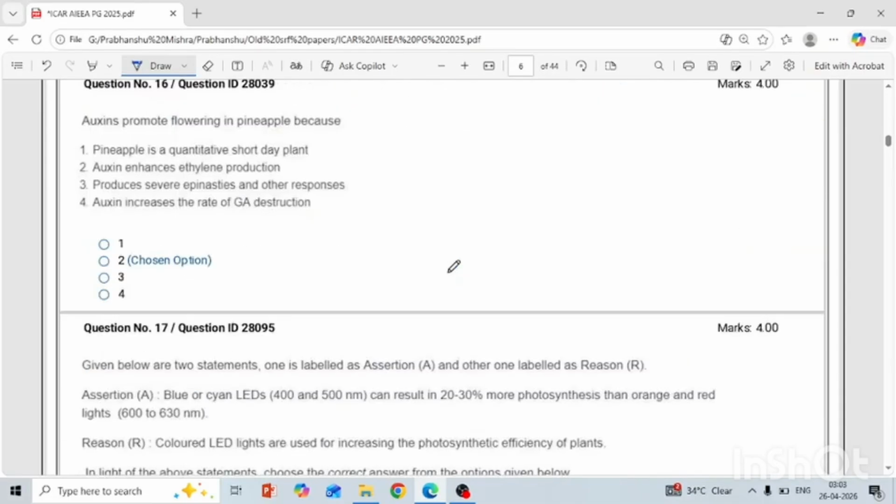Okay, another question is: does ethrel promote the flowering in pineapple? Because as you know, the application increases the ethylene synthesis, and you know the ethylene is responsible for the flowering in the pineapple. So your answer is the second one.